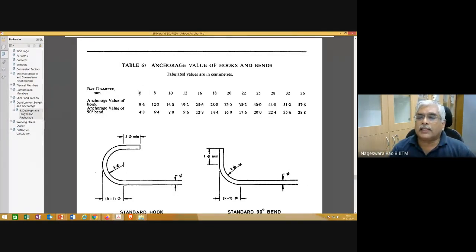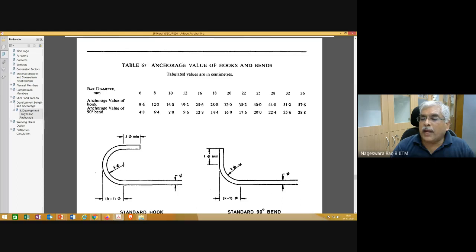Okay, so the diameter of the bar is 6 mm. If you are going with a U-type hook, 180 degrees hook, just now I told, the equivalent development length LE value is 16 times the diameter of the bar. What is 16 times 6? Please note that the bar diameter here is in mm, and here the anchorage value is in centimeters. So 6 times 16 is 96 mm or 9.6 centimeters.